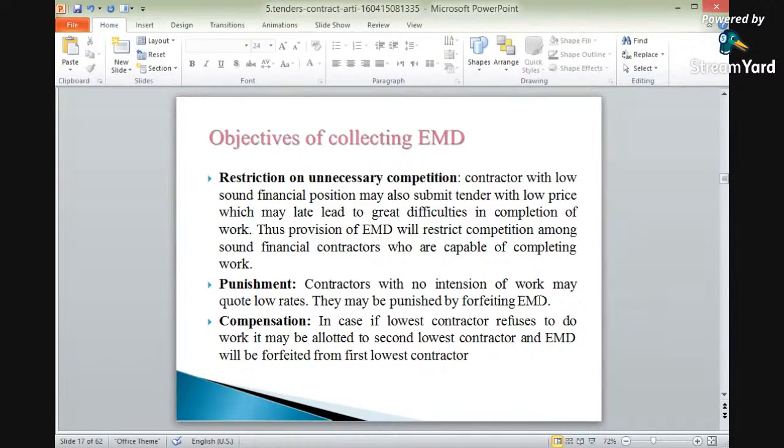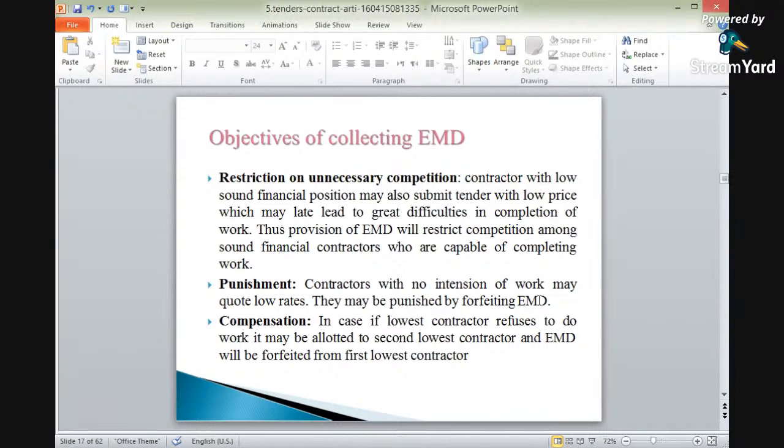Okay? Thus, provision of EMD will restrict competition among sound financial contractors who are capable of completing works. So those who are actually capable of doing the work will be given the contract. Okay? Thus a provision of EMD will restrict competition among sound financial contractors who are capable of completing the work within the stipulated time and within the stipulated amount, okay, the specific amount.